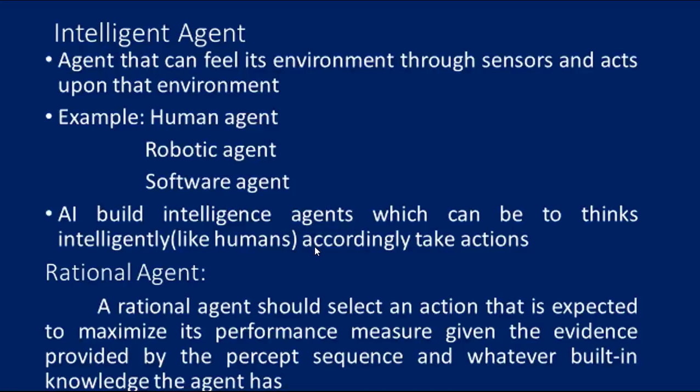For a self-driving car, how can we measure rationality? Performance can be safety, time, legal drive, comfort. Environment for driving a car is road, other vehicles, road signs, pedestrians. Actuators are steering, accelerator, brake, signal and horn. Sensors can be camera, GPS, speedometer, odometer, accelerometer, sonar.